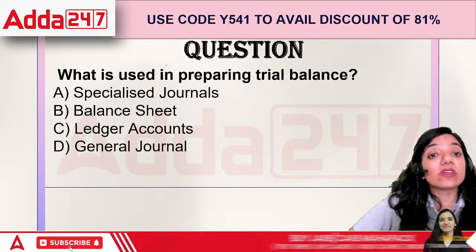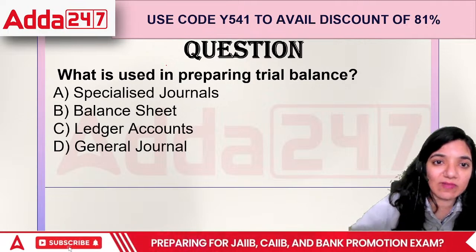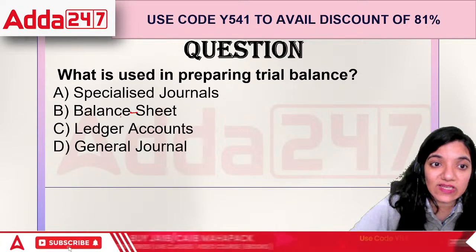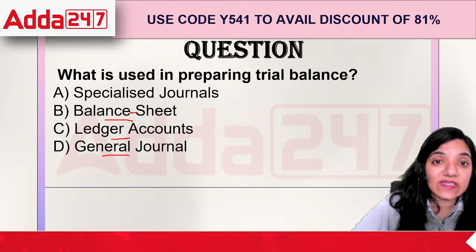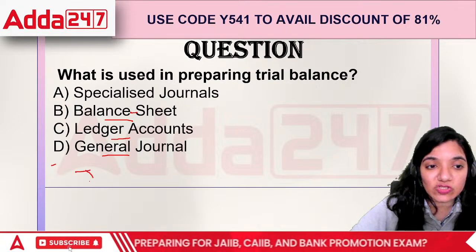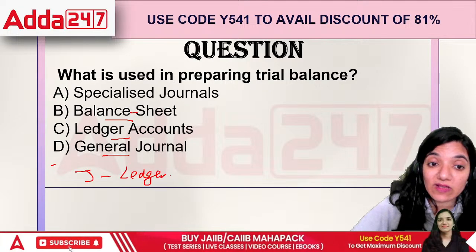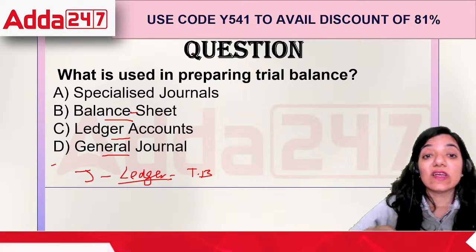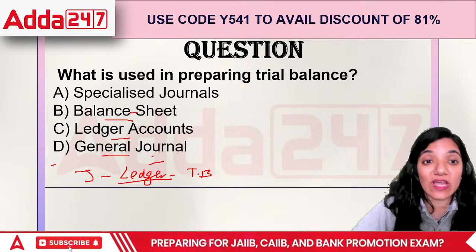Next question. What is used in preparing a trial balance? Are we using the specialized journals, the balance sheet, the ledger, or the general journal? See, first of all, we prepare the journal. So yes, we are using the journal, but then we prepare the ledger as well. After preparing the ledger, we prepare the trial balance. In this case, the point would be ledgers. The balances that we get in the ledger would be taken up towards the trial balance.